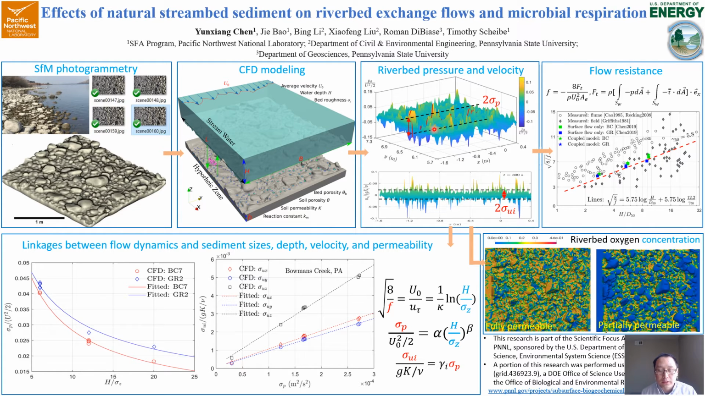Due to the random nature of the dynamic pressure and the exchange flux, we quantify the fluctuation magnitude of dynamic pressure and exchange flux using their standard deviation. With this data, we further provide the linkage between the flow dynamics and the sediment sizes, depth, velocity, and permeability, as shown in these three formulas here. We also evaluate how surface porosity affects the distributions of oxygen at the riverbed.